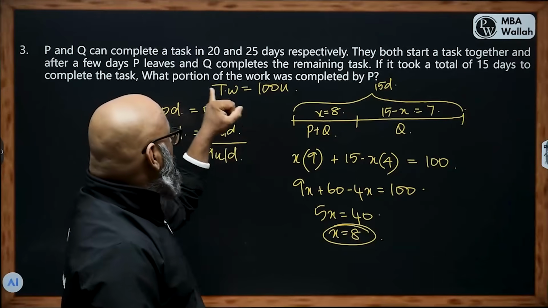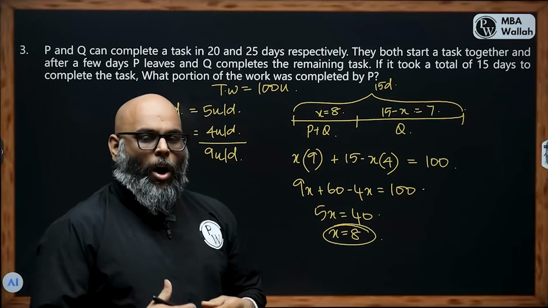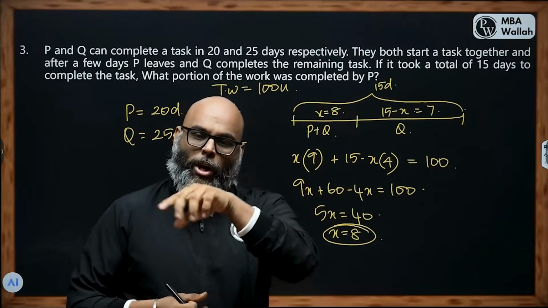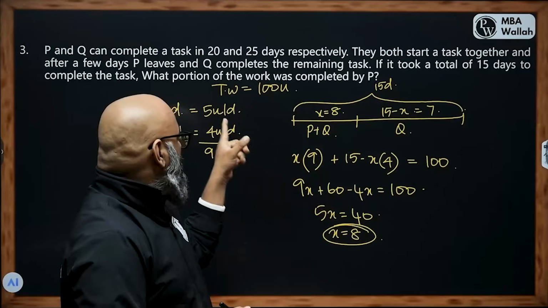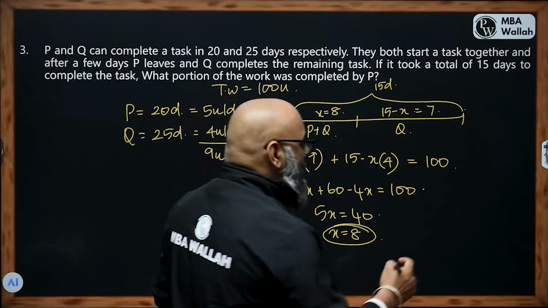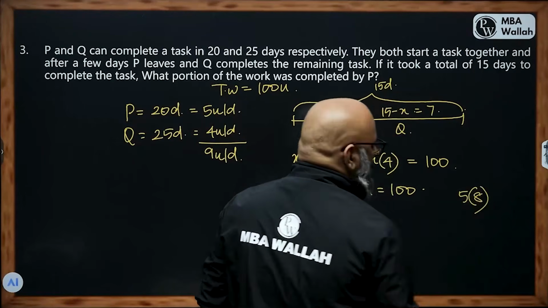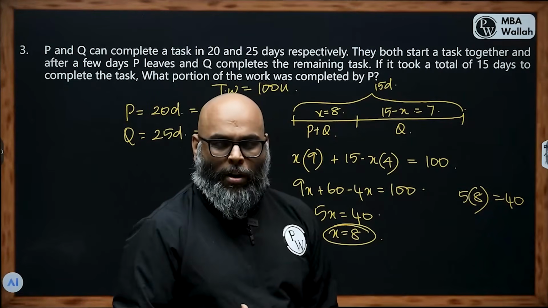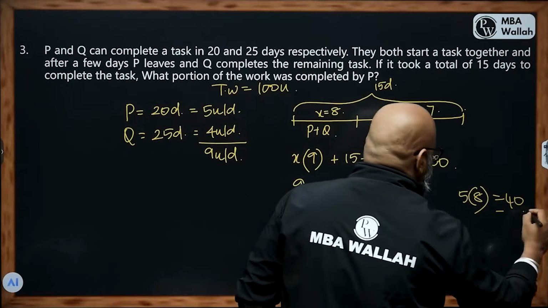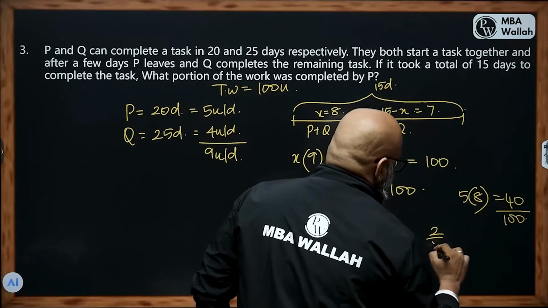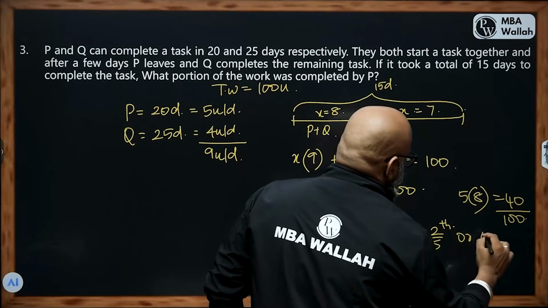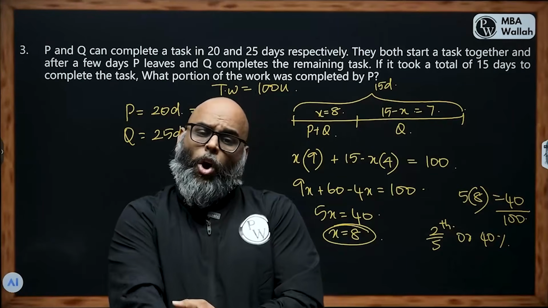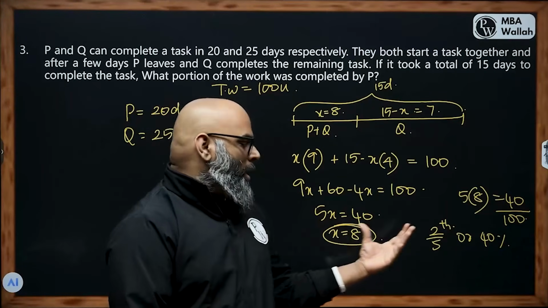But the question is, what portion of the work was completed by P? So how do I find the portion of work completed by P? Days worked by P into units worked by P. P is capable of completing 5 units in a day, and he works for 8 days, which means he finishes 40 units of the total work. What is 40 units out of 100? You either say 2/5 of the work or 40% of the work. Either way, the answer is right. Again, it depends on what answer option we have. Simple idea to work with.